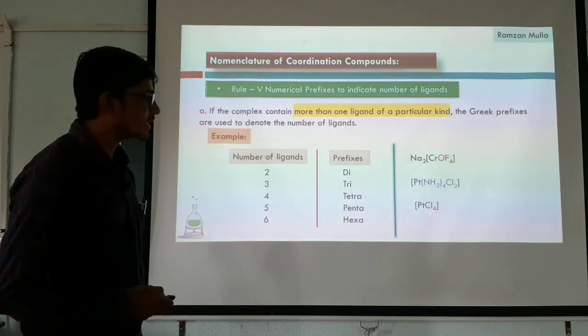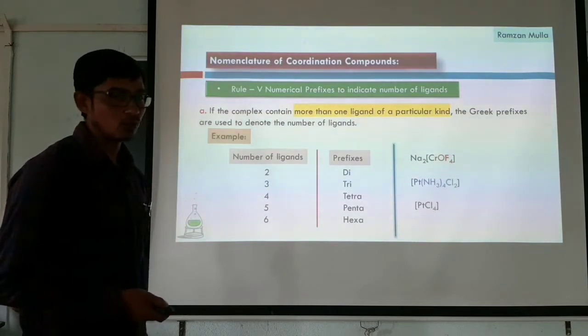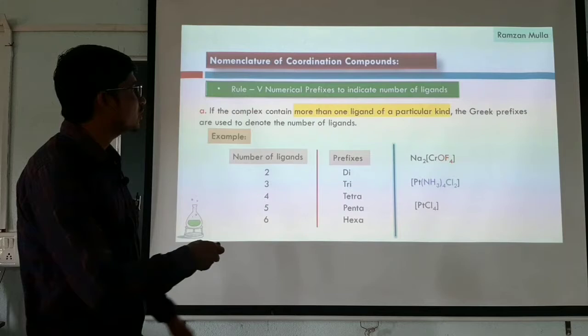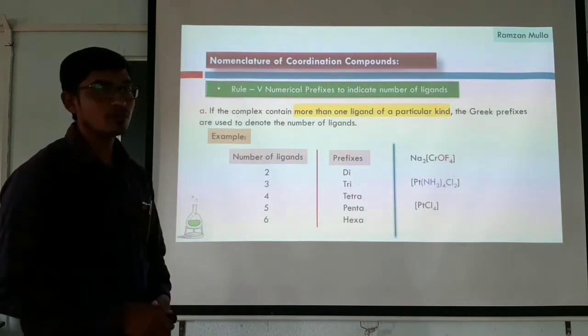Similarly, we have one more complex, that is PtCl4. There are 4 chloride ligands, so simply we use tetrachlorido. So this is the numerical prefix to indicate the number of ligands.